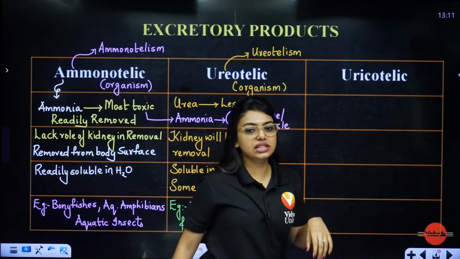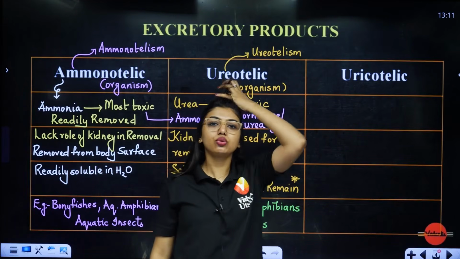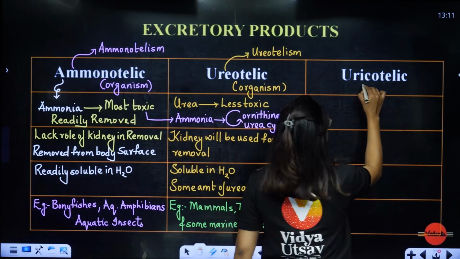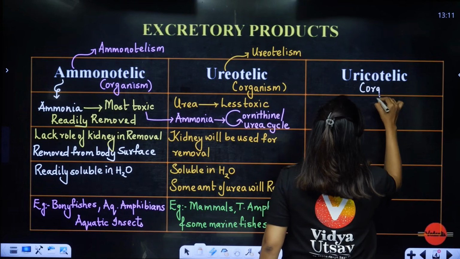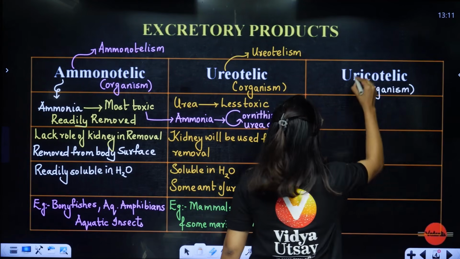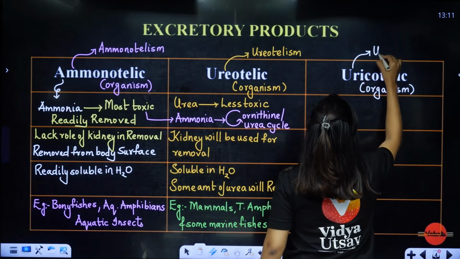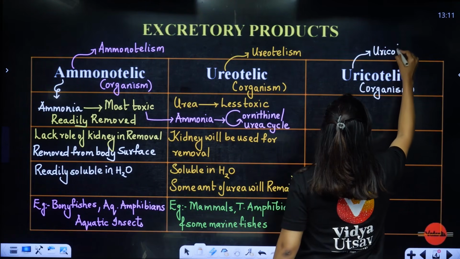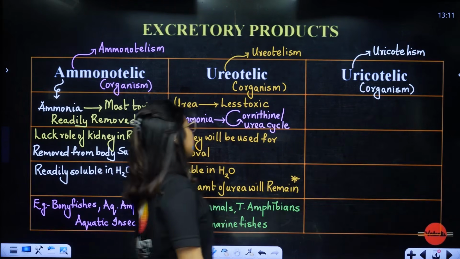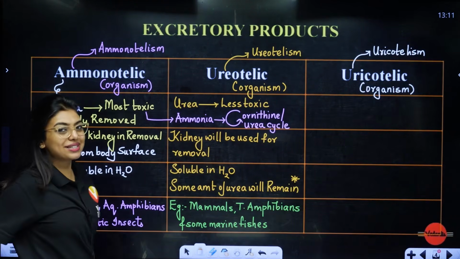So next one, students, uricotelic. This again is an organism, the one that is giving out uric acid, and the process is called uricotelism. Okay, labelled. Next, students, now comes the green flag.